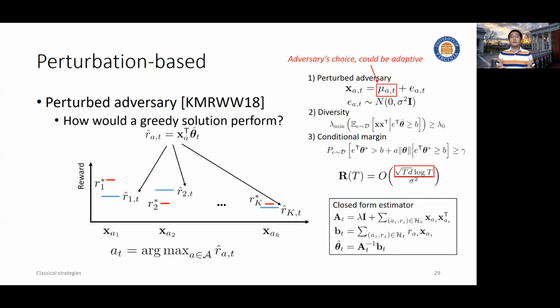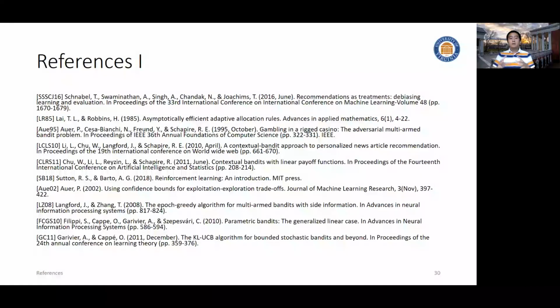It also sheds light on the possibility of actively introducing perturbation to the context vector, just like what we did in perturbed history exploration, where we introduced the perturbation to the reward history. So this might enable us to do exploration with complicated models, like deep neural networks. Okay, here are all the important techniques we would like to cover, which will build a foundation for the later part of the tutorial about how to handle more complicated real-world problems.